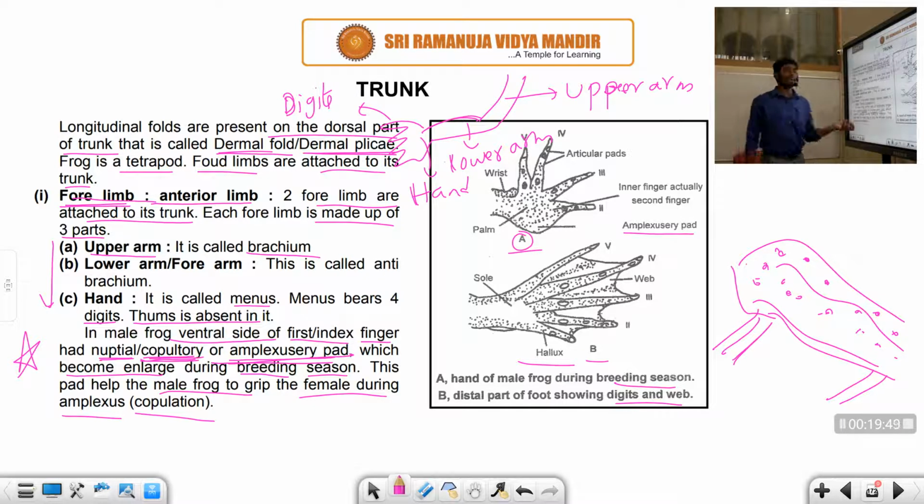During copulation, the female is down and the male is above. So it helps in the copulation process, right, student? This is a very important point, student. Now this is a diagrammatic representation of the palms and the pads.